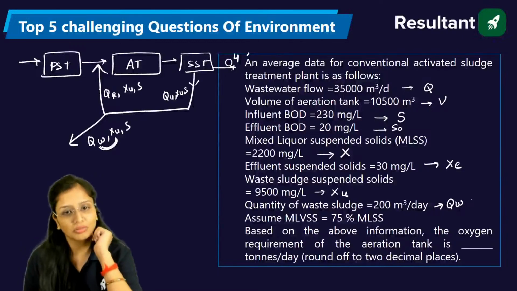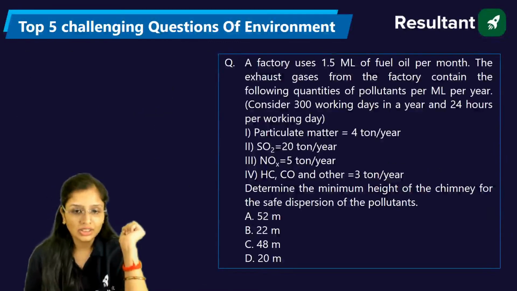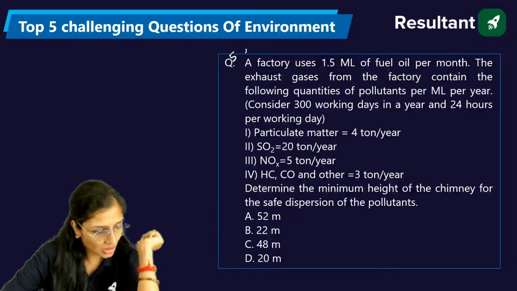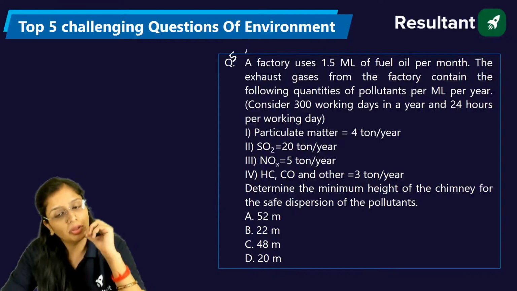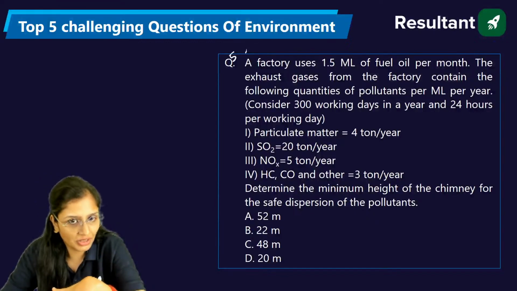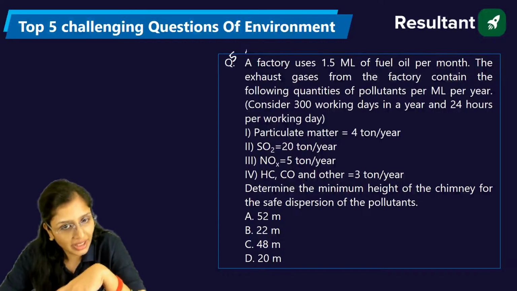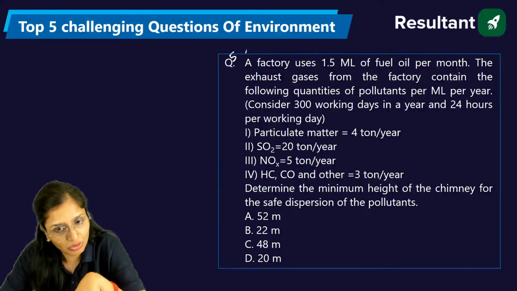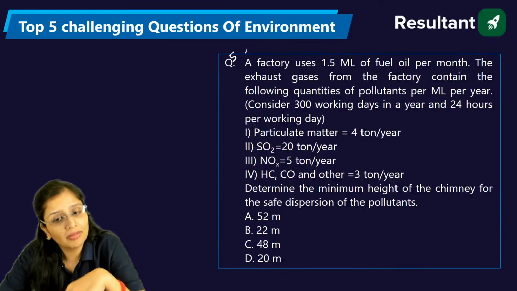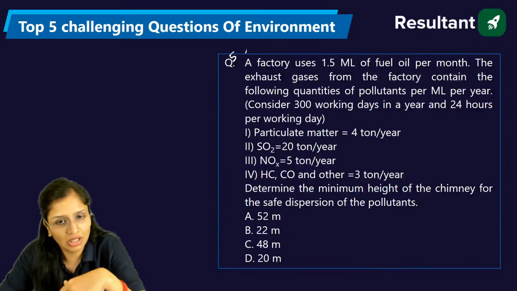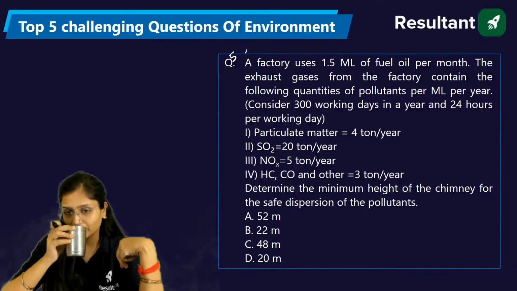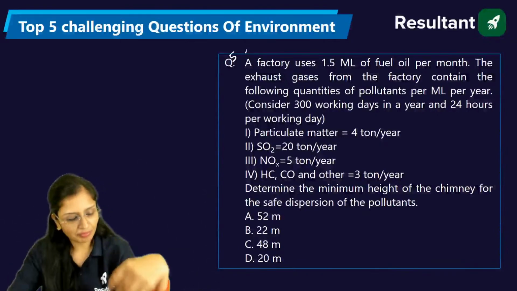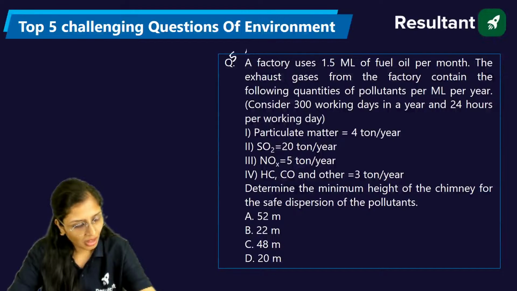So this is your question number 4. Now the last question is from air pollution. This question I particularly want you to solve. Here they have given that a factory is using 1.5 million liters of fuel oil per month, with 300 working days in a year and 24 hours per working day, maybe in different shifts. Particulate matter, sulfur dioxide, nitrogen, hydrocarbons, carbon, everything is given to you. It is asking for the minimum height of the chimney. How will you calculate it?